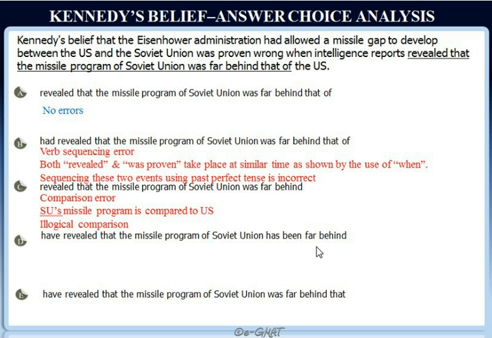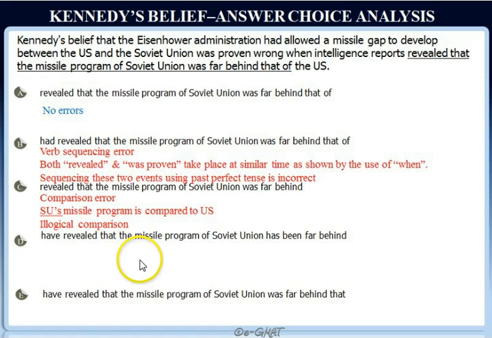So again, there is an error here as well, because first of all we say have revealed, and both the verbs revealed and was proven should happen at the same time, because they're connected using the word when, and also logically the belief was proven wrong when something happened. So it doesn't make sense to say that the belief was proven wrong when another event in the more recent present took place.